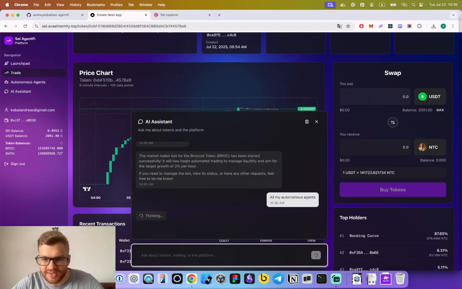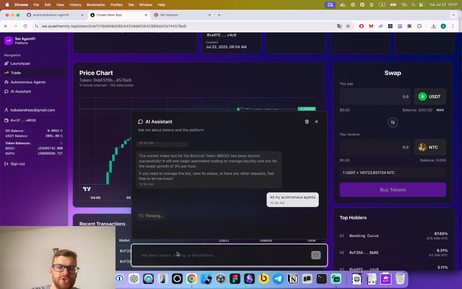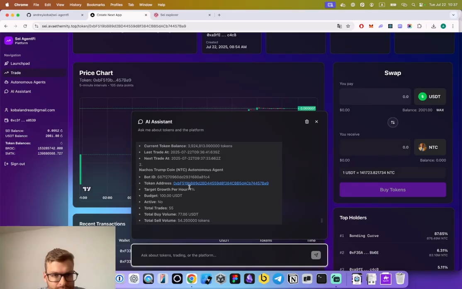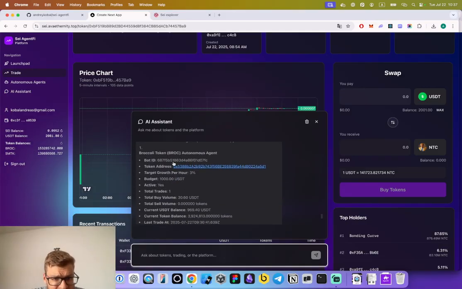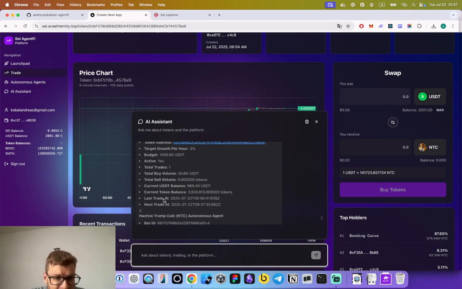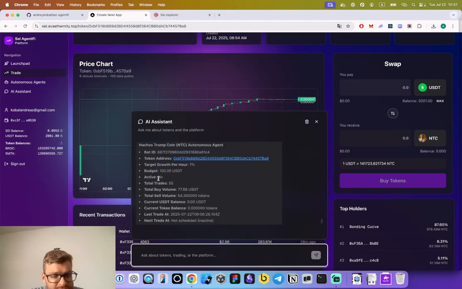That means you can discover the whole platform, all the tokens, some specific tokens, and get detailed information on tokens, transactions, liquidity, volumes, market cap, prices, and changes of the price. The AI assistant can provide insights on these tokens. Okay, you see it can list my autonomous agents. It has some valuable data that I can learn from this information.